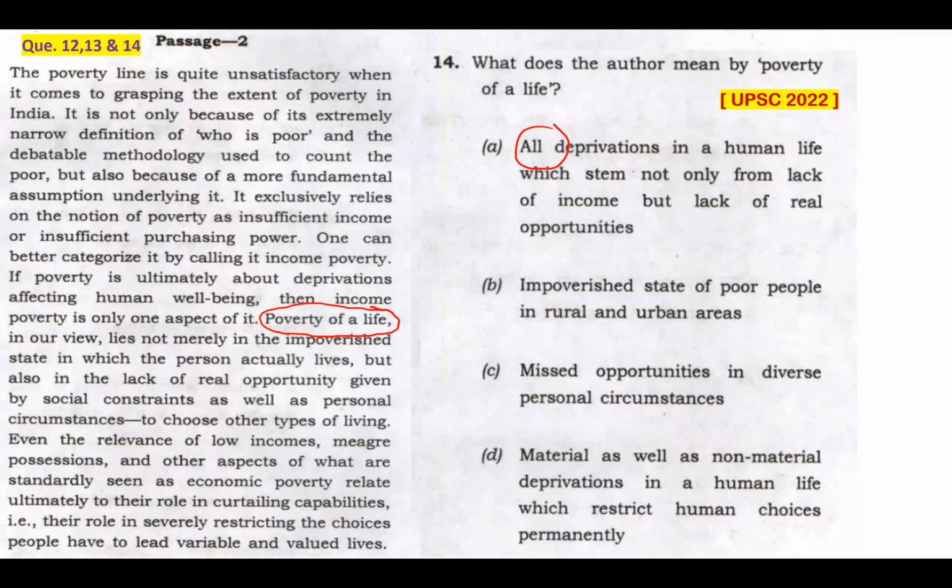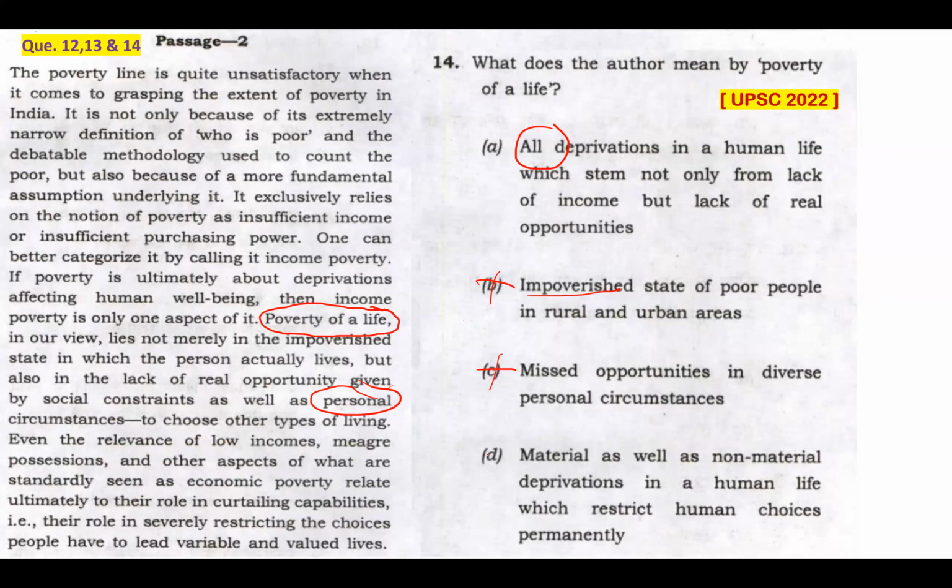Impoverished state of poor people in rural and urban areas. Again, this is an option which is set by the author for the sake of an option. That is not what the author means by poverty of a life. That's beyond the scope of the passage. Out of context, option B. Option C is again out of context. Missed opportunities in diverse personal circumstances. There is a mention regarding personal circumstances, but that is in another context, that is not at least regarding the meaning of poverty of a life.